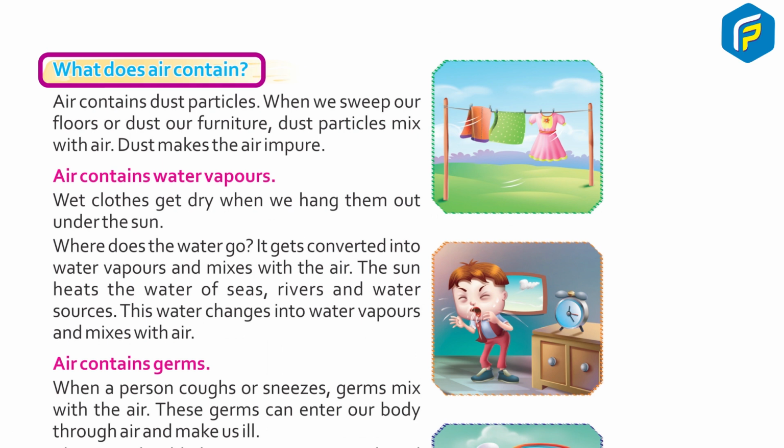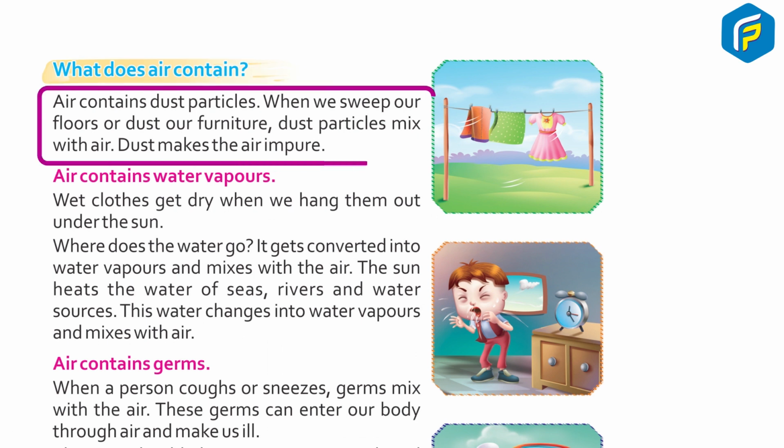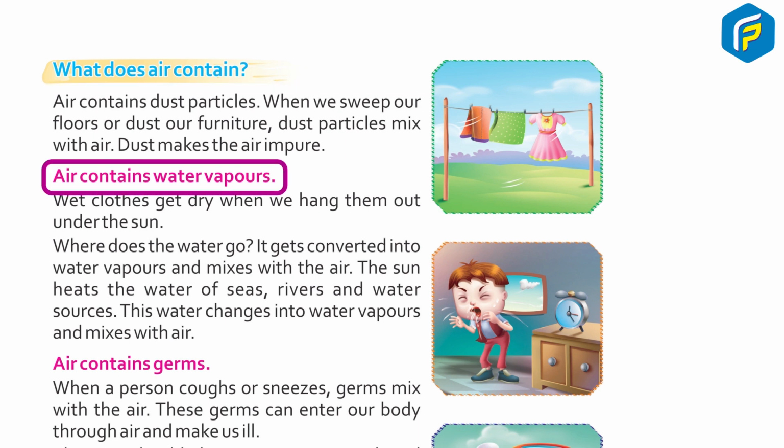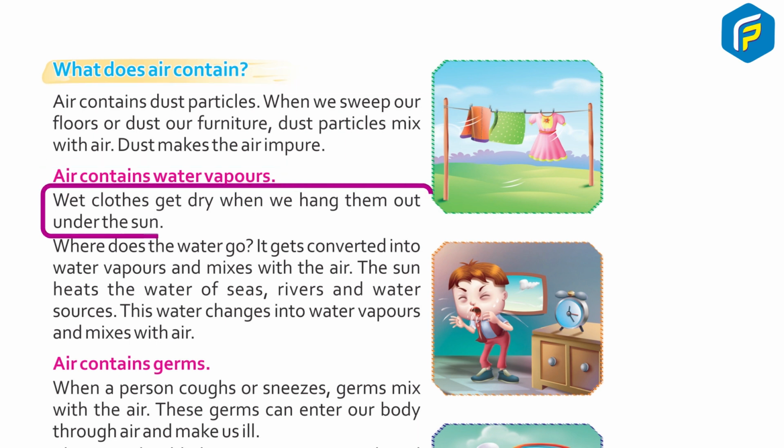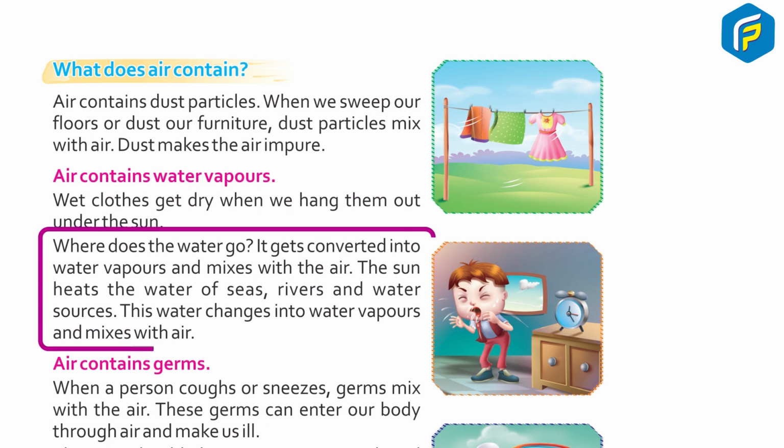What does air contain? Air contains dust particles. When we sweep our floors or dust our furniture, dust particles mix with air. Dust makes the air impure. Air contains water vapors. Wet clothes get dry when we hang them out under the sun. Where does the water go? It gets converted into water vapors and mixes with the air.